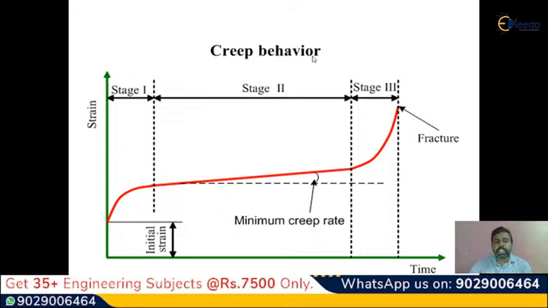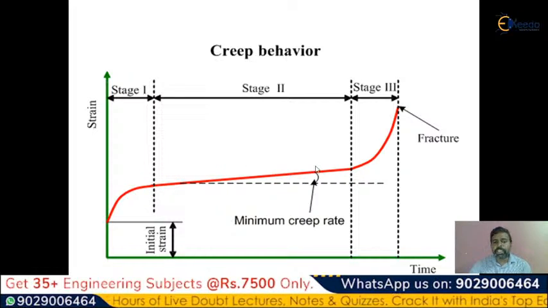Now we can see the creep behavior that we have seen in the earlier graph. Please observe the graph here. The red line shows stage 1, as I have discussed in the earlier slide. So for a material, first of all, the initial strain is observed. Up to strain 1, this is stage 1 here.